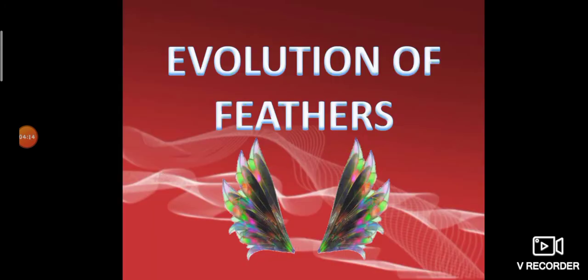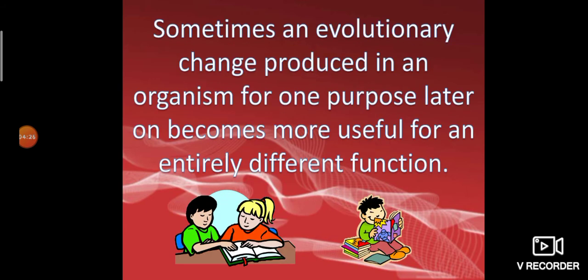Then the next one is the evolution of feathers. We know the feathers present in birds. Birds use these feathers to fly. Normally we think like that, but sometimes an evolutionary change produced in an organism for one purpose later becomes more useful for an entirely different function.